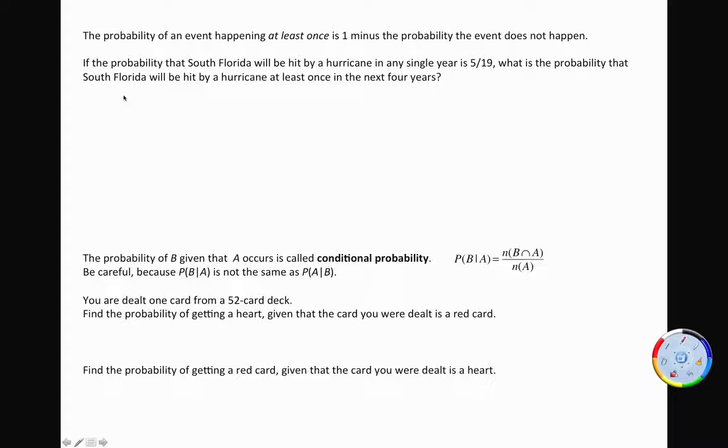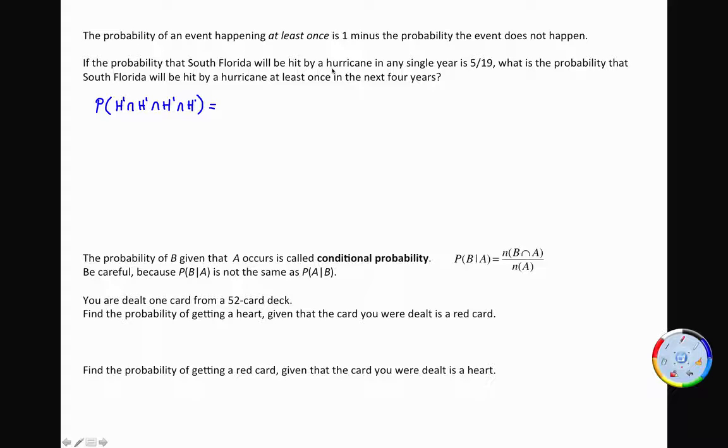So generally, it's easier to figure out what's the probability that it's not hit at all. So let's do that. Let's find the probability that it's not hit in the next 4 years, right? So that would be the probability that it's not hit by a hurricane, and that it's not hit by a hurricane, and that it's not hit by a hurricane, and that it's not hit by a hurricane. Now these events are independent.